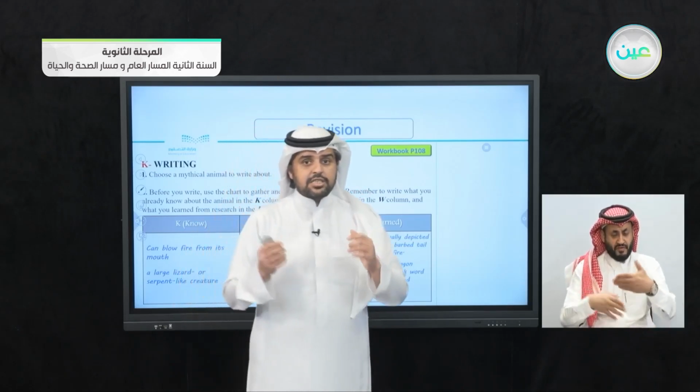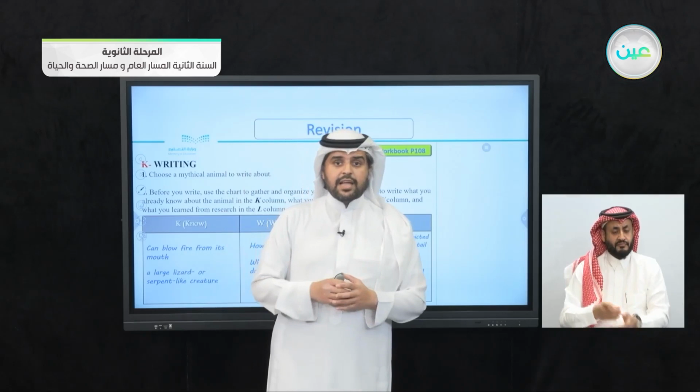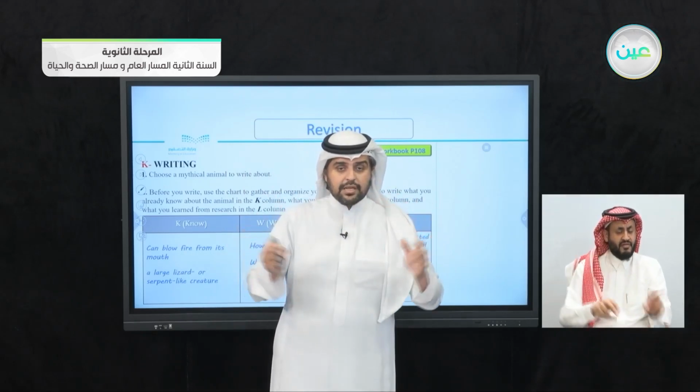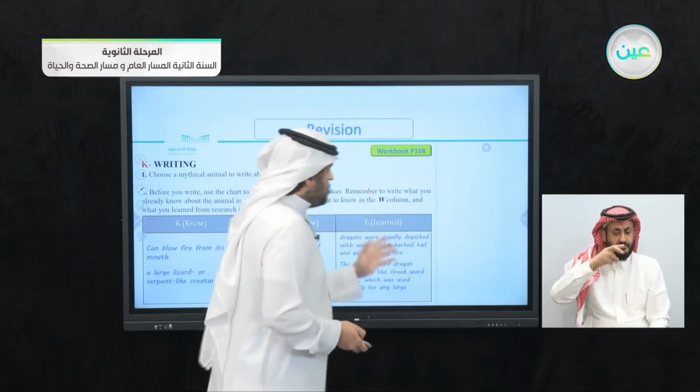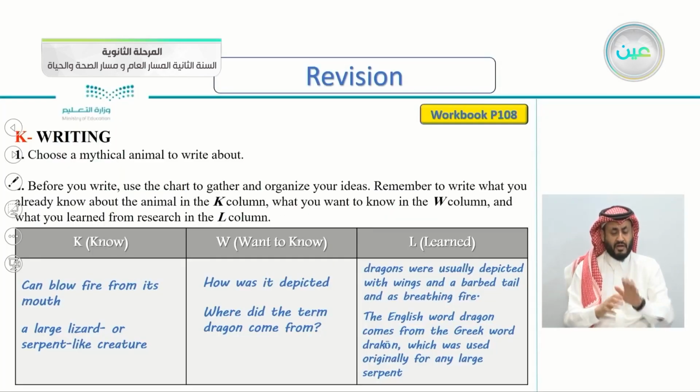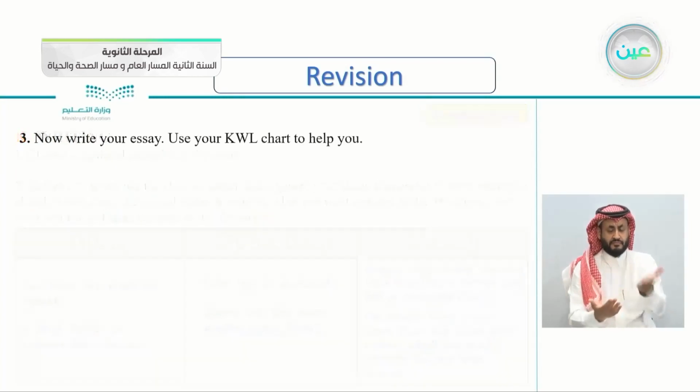The ancient Greeks used to call it drakon. That's why they call this mythical creature, which looks like a serpent, dragon. So now that we have filled this chart, K, W and L, let's write an article about dragons.